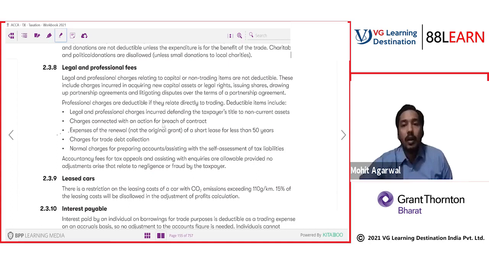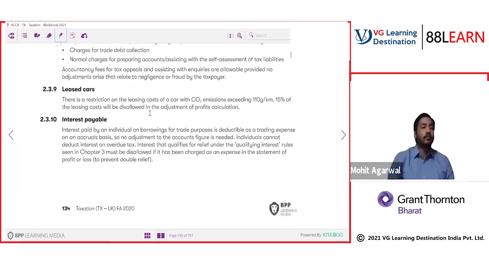They are allowed. Now we are talking about leased cars. Again, see, income tax is very generous regarding cars. If your CO2 emission is good, meaning you have a car with low CO2 emission, we will give you more benefit compared to a car generating more CO2. Why is this? Basically, here tax is linked with the ecosystem.